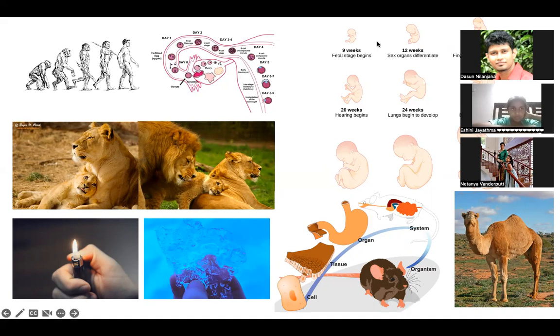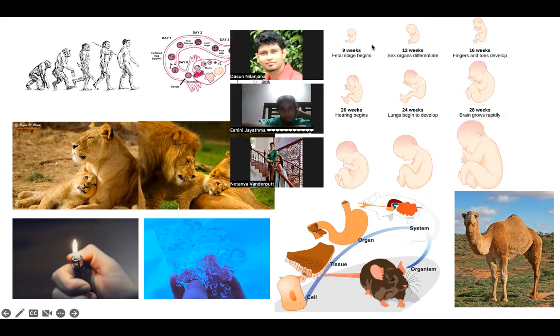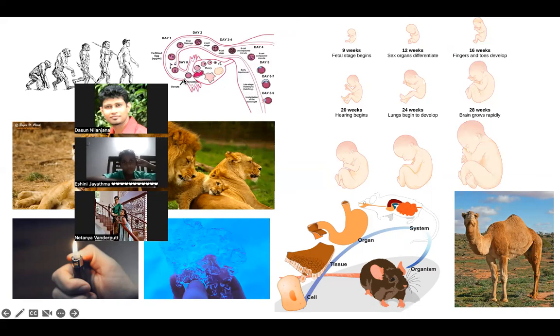You can see growth, and not just growth. Here on my right side, you can see a baby. Initially it's a cell, right? It is a cell in your mom's womb. It's only a single cell, which is not even visible.